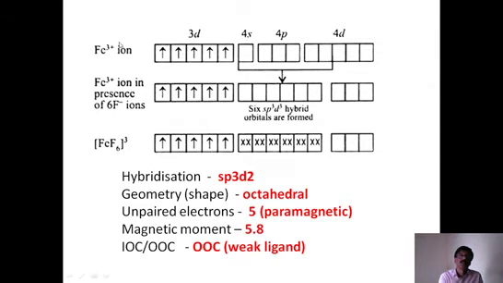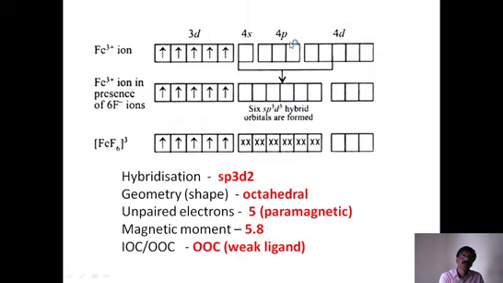Now what happens? The nature of fluoride is a weak field ligand. So that is the main difference. What happens with respect to a weak field ligand? Is it capable of pairing the electrons? No. A weak field ligand cannot pair up the electrons. Therefore, all the single electrons remain as such. Even in the excited state, when fluorides approach iron, these electrons remain as such because this is a weak field ligand. Therefore, hybridization takes place.